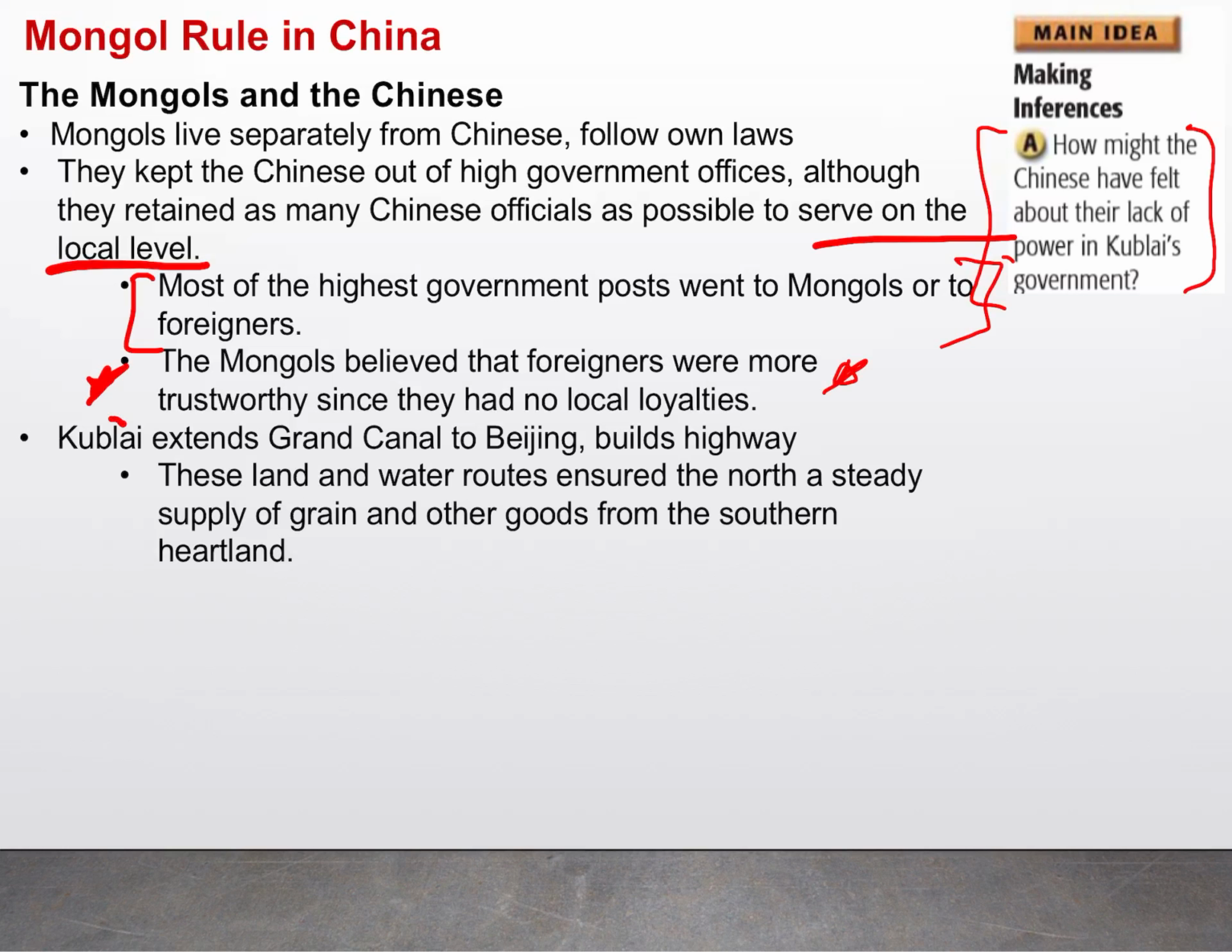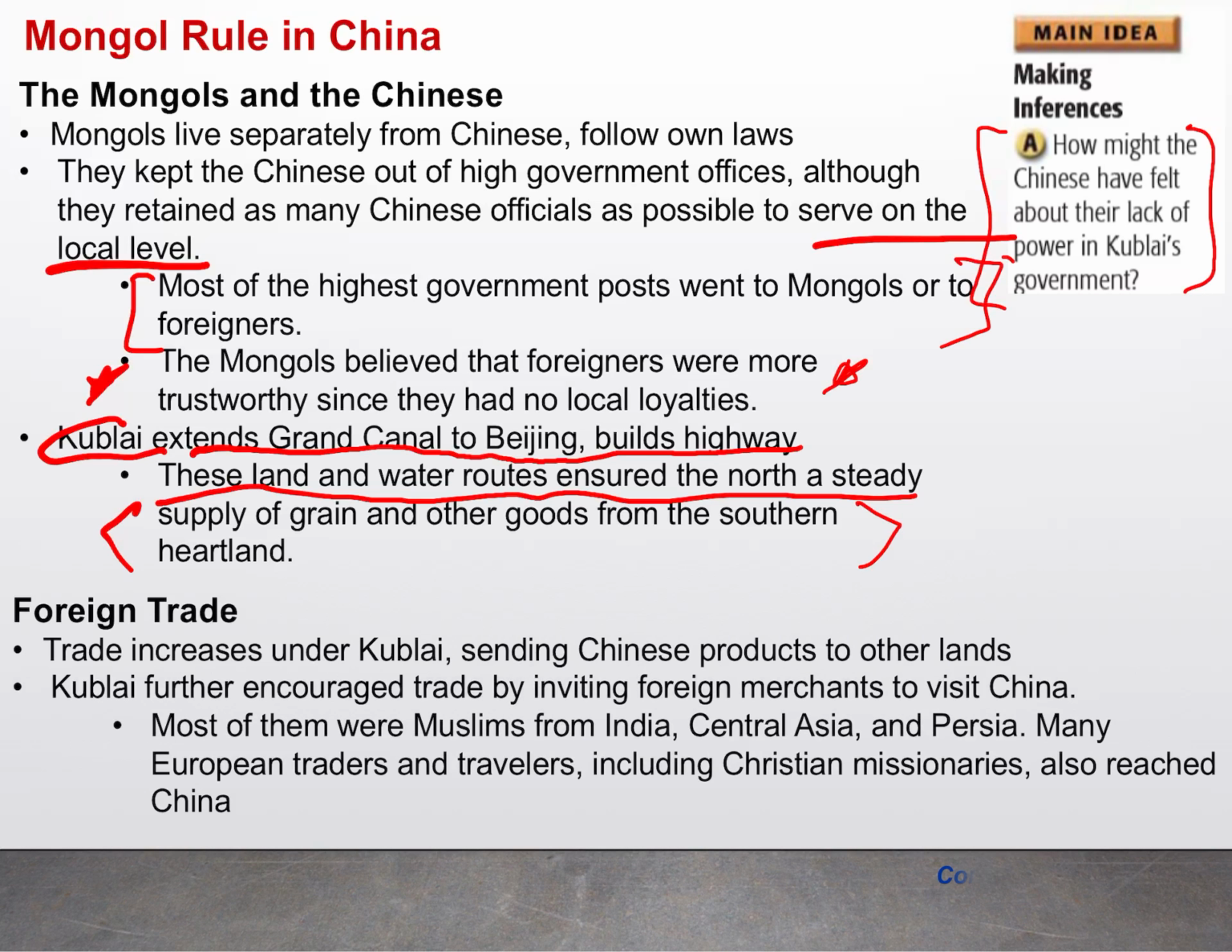Now, under Kublai, the Great Canal that was already built was expanded. They also created a road system, a highway system, so that there's more communication and more trade being developed. And with these new routes by land and sea, there's now a steady flow of grain and other types of goods flowing through the areas controlled by the Mongols.